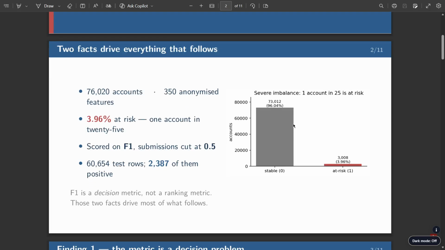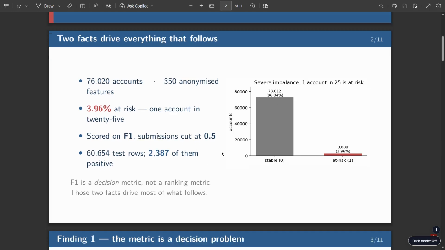So, our final score came from two findings. Neither of them was the model, and I'll show you both. The two facts are here: 76,020 accounts, 350 anonymized features. Among them, 3.96% were at risk. So, one account out of 25 is at risk. Here we used F1 as the score metric, and the submissions were cut at 0.5.